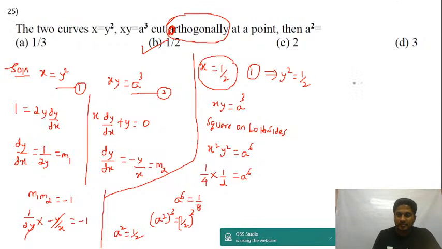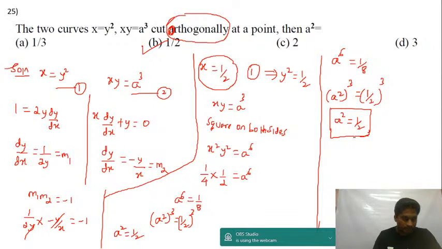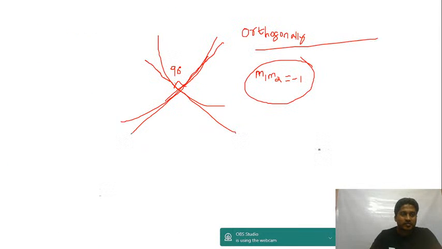So let me repeat that step here. I actually have a to the power of 6 is equal to 1 by 8. I'm writing this as a square whole to the whole cube is equal to 1 by 2 the whole cube. So a square is equal to half. A square is equal to 1 upon 2. Alright, let's go to the next question.